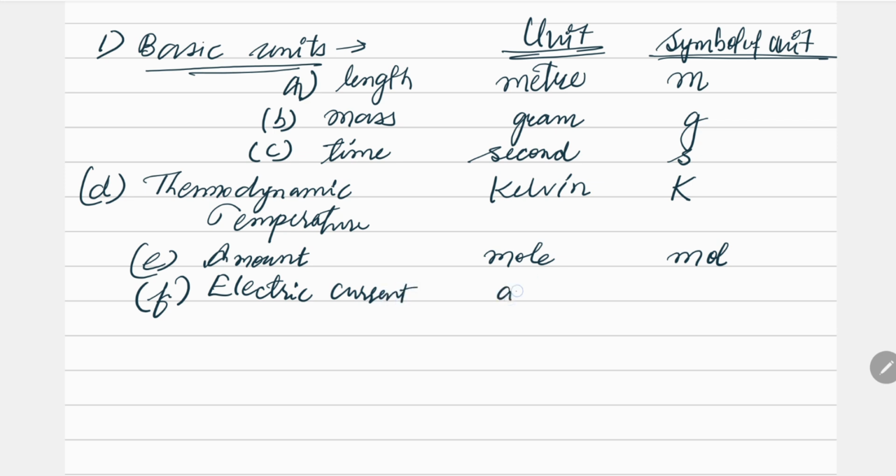Its unit is ampere, and the symbol is capital A. The last one is luminous intensity.